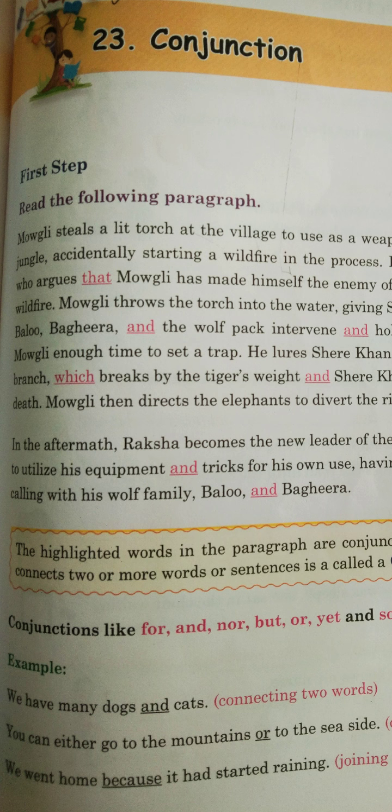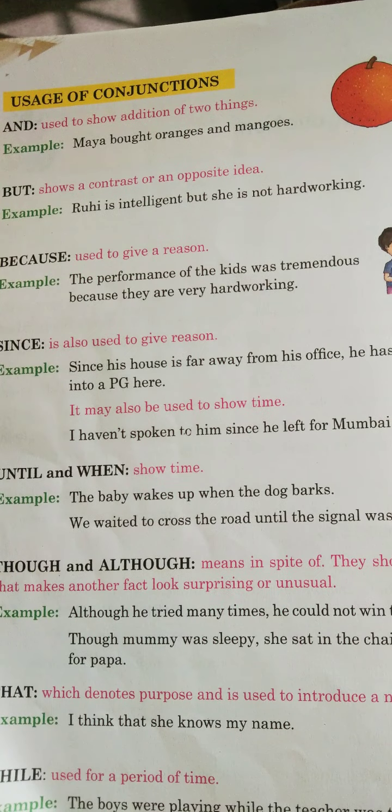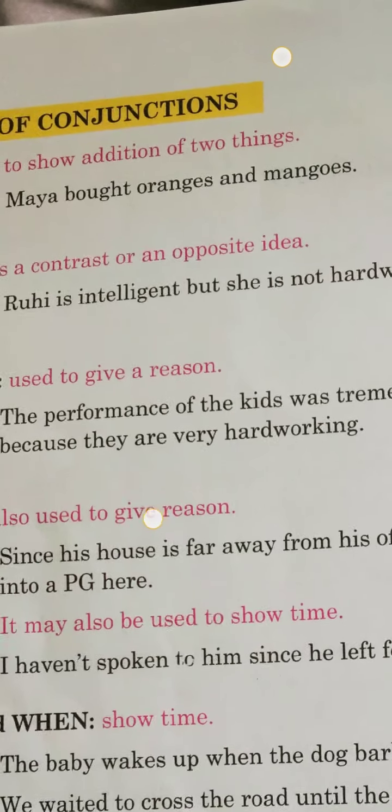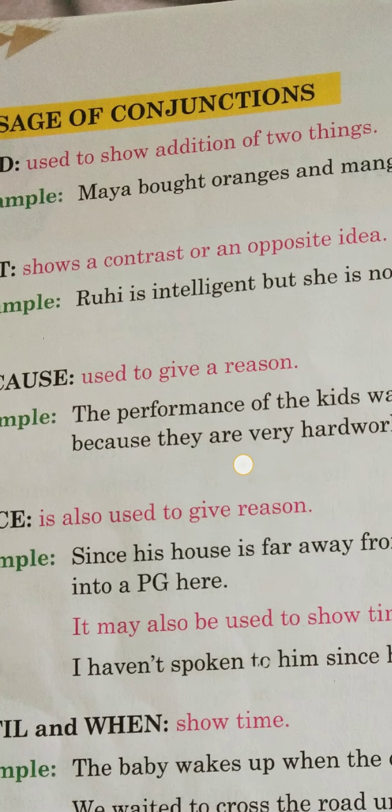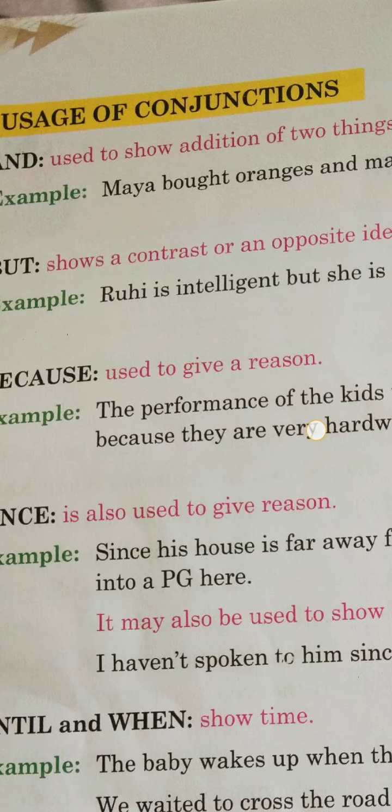We went home because it had started raining. Now, we are giving the reason, so we have used because. Now, the usage of conjunctions. And is used to show addition of two things. For example, Maya bought oranges and mangoes.